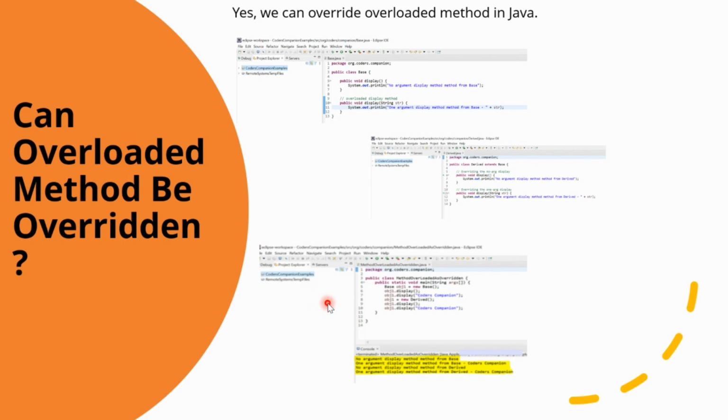So when it refers to a base object, it invokes the base class. See, it is invoking the base class over here. And when it refers to the derived object, it invokes the derived class methods. So this demonstrates the concept of method overriding also, where the method call depends on the runtime type of the object. So yes, we can override the overloaded methods in Java.